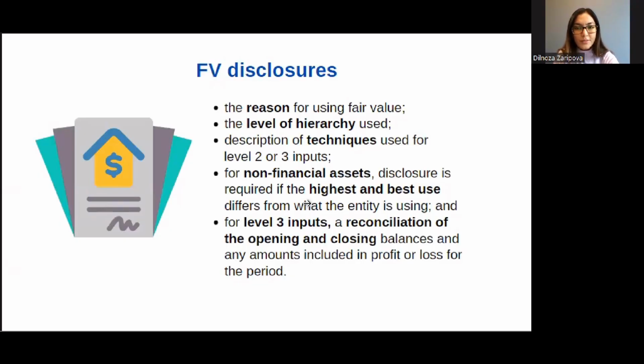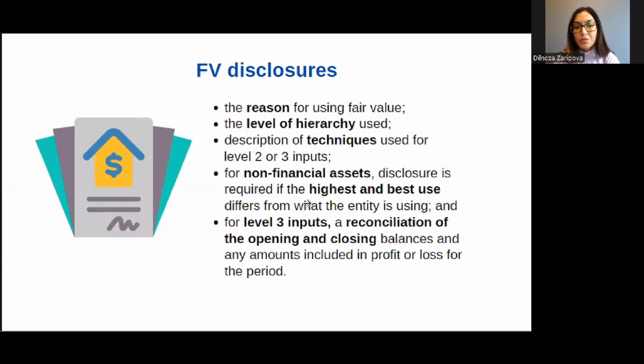For non-financial assets, we need to disclose if the highest and best use is different from the one that the entity is using. So maybe the entity is using some other approach, and if you calculate highest and best use, it may be different. Then you need to disclose why you have this difference.